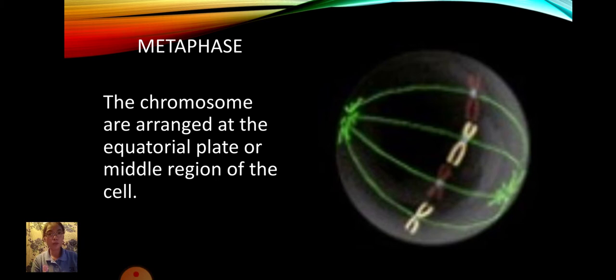Metaphase. The chromosomes are arranged at the equatorial plate or middle region of the cell. The alignment of the chromosomes with sister chromatids on each side of the metaphase plate ensures the two new cells will be identical.